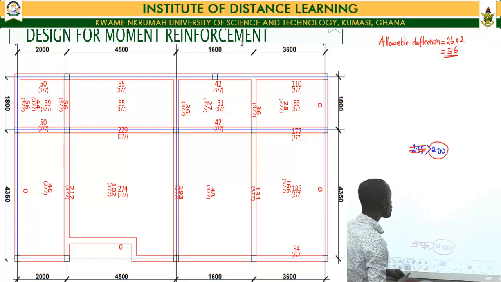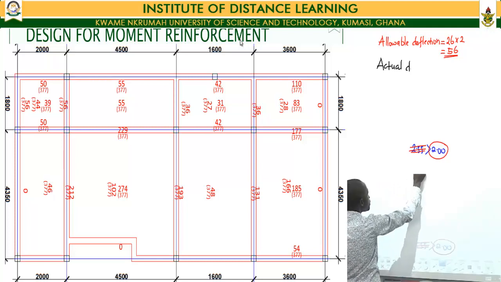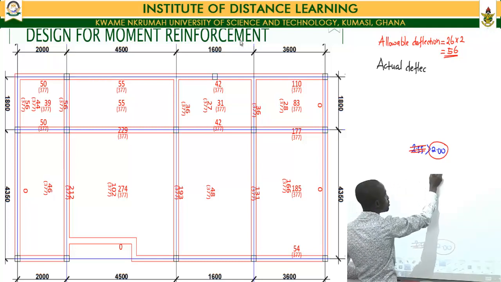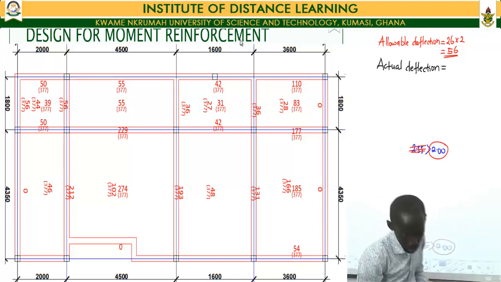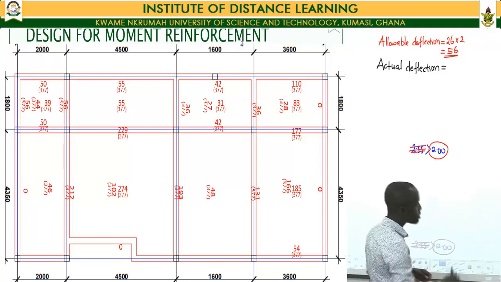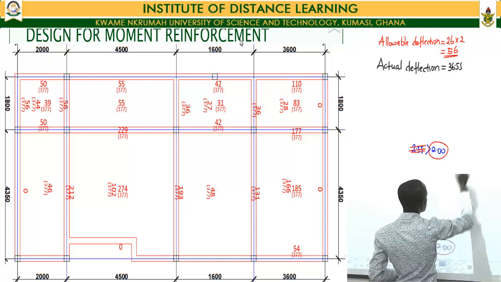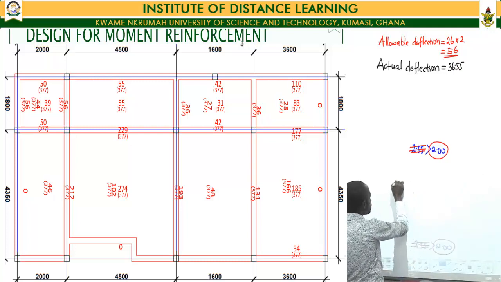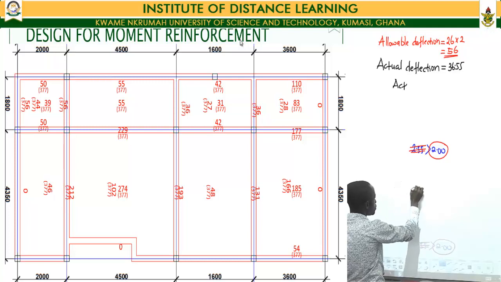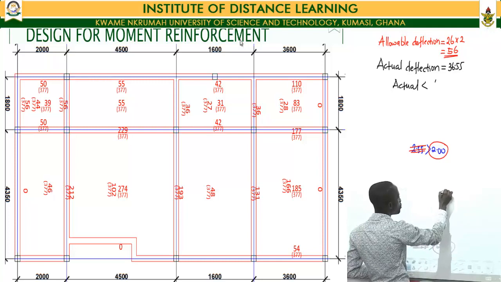But then also, when we calculated our actual deflection, we had a value of 36.55, meaning that our actual deflection is less than the allowable.